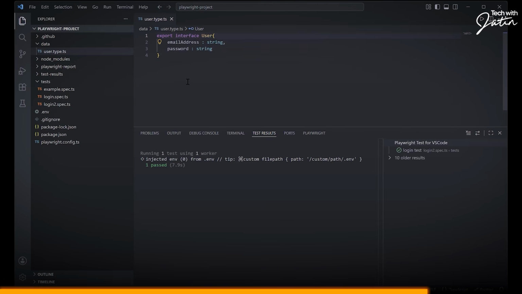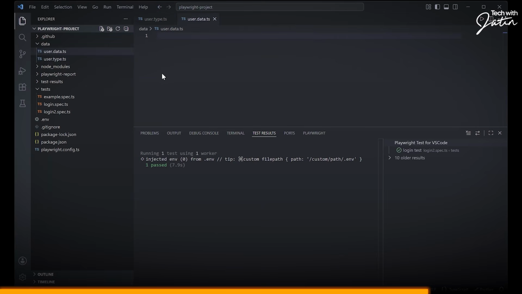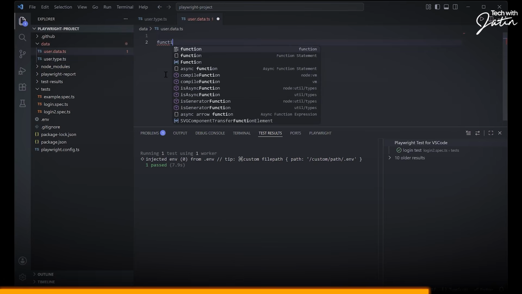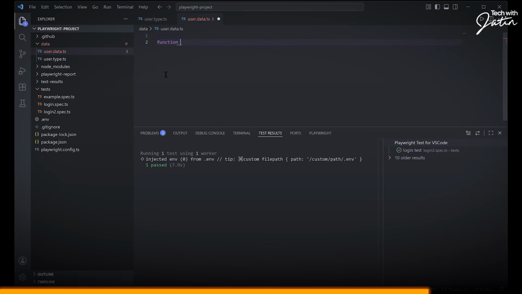All right. Once the user type.ts is there, the next thing is you create your object. Whenever I'm going to have my data, I'm going to call this user data.ts. This is my convention. You can create your own convention. Now, my data is going to come from a function because I'm creating a utility function. Remember, in Rest Assured we created a utility function. In Selenium WebDriver, we created a utility function and all. So I have a function whose job is to get me the user data.